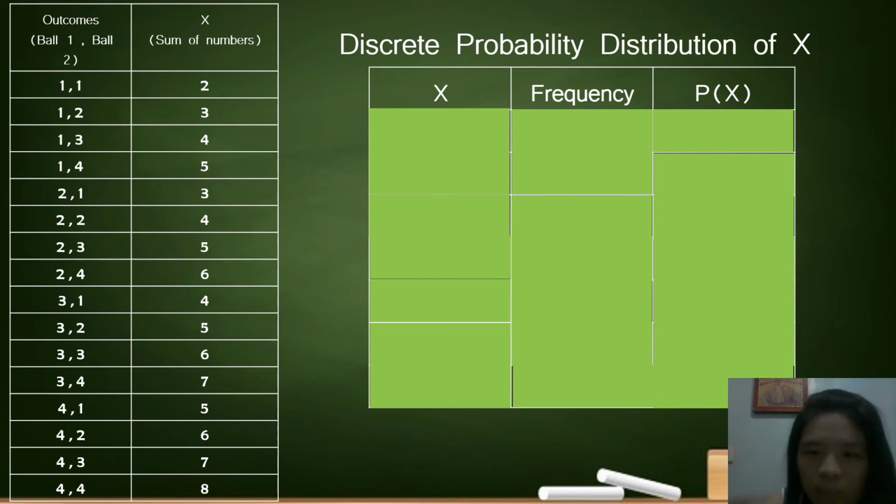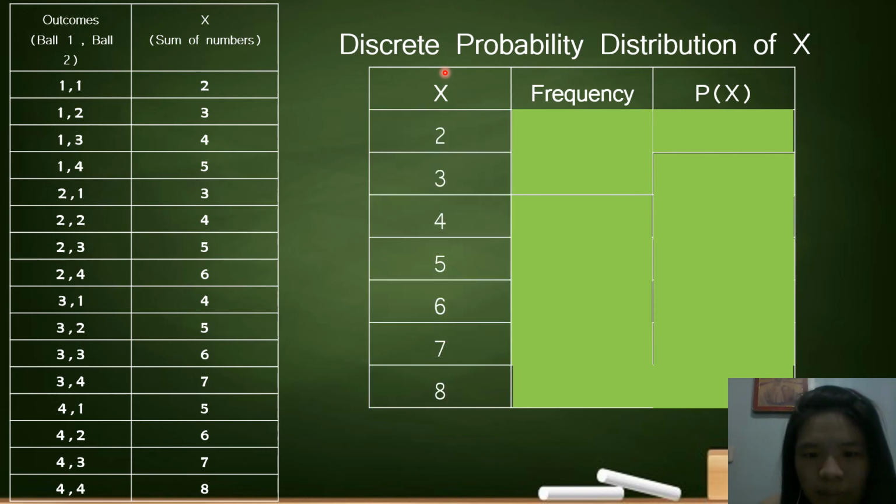So, what step are we on? We are on step 3, right? We determine the x. So, what are the x here? That is 2, 3, 4, 5, 6, 7, 8, right? So, we write 2, 3, 4, 5, 6, 7, 8. So, frequency. Step 4, frequency.